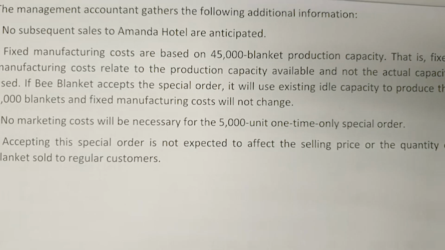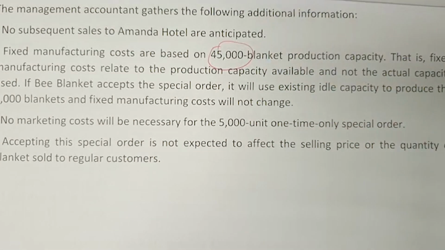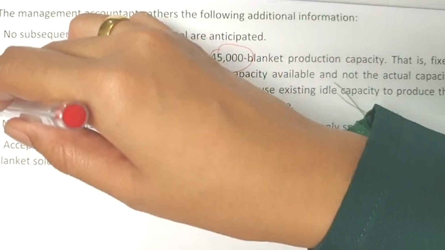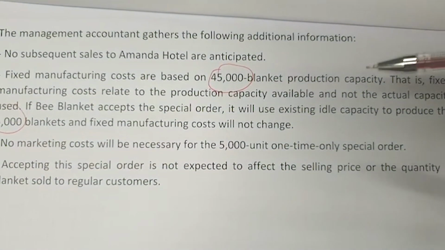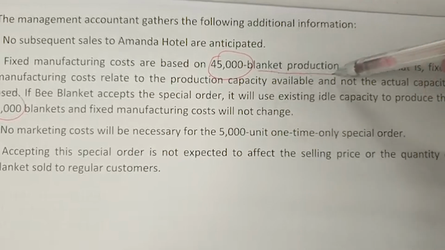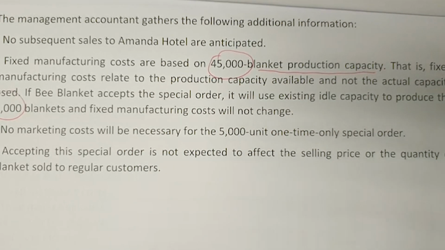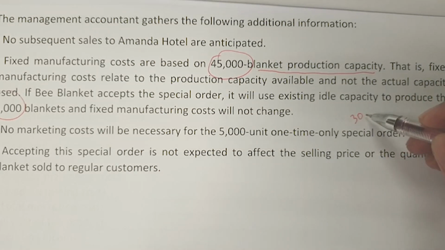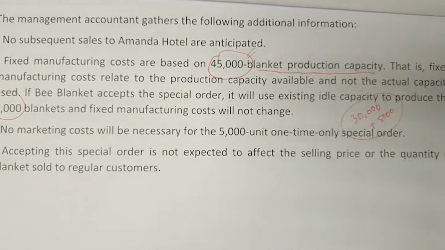So this is information that we know, that the capacity is actually 45,000, and if for example they increase the production by another 5,000, it will not affect the fixed manufacturing cost because the capacity is actually for 45,000. Currently they are producing 30,000. So if they add another 5,000, it's still within the capacity of 45,000.